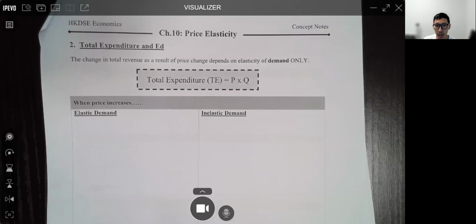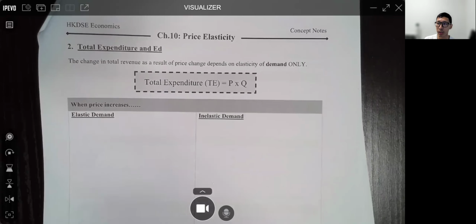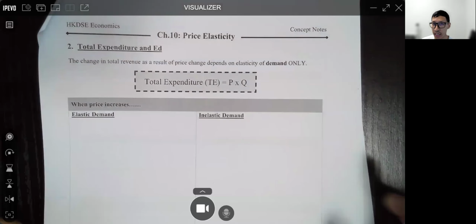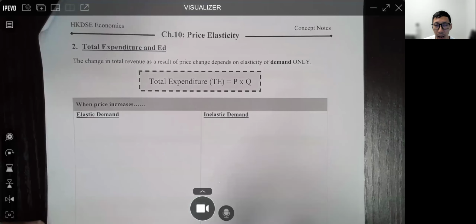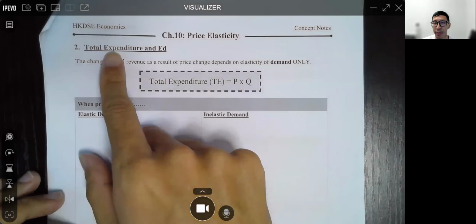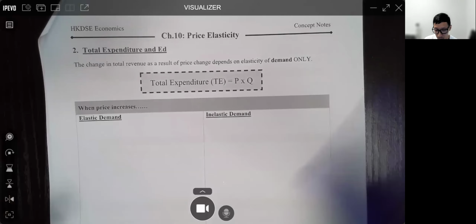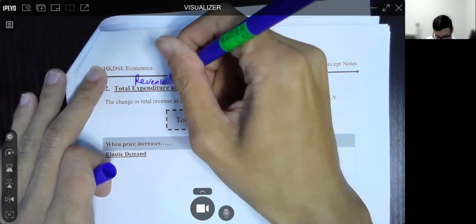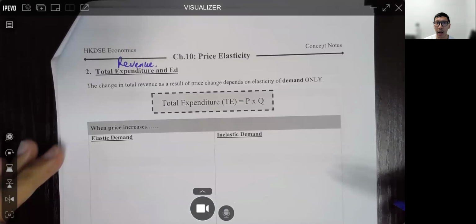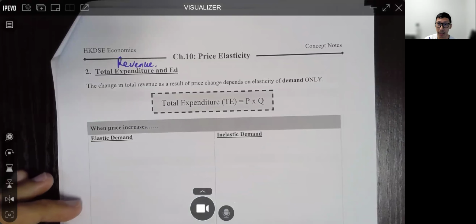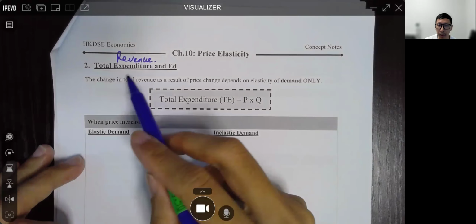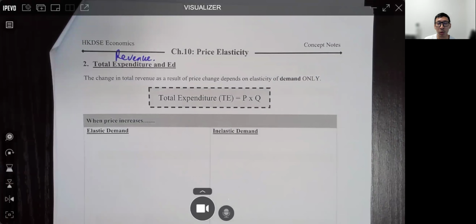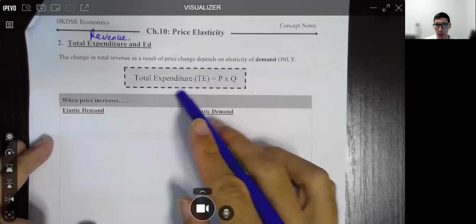For this video, let us take a look at the logic and the graphical representation of different types of elasticity of demand, and the relationship with something we call total expenditure, or in later chapters, total revenue, although they're not quite the same. Most of the time they're the same, but sometimes they are not. So for simplicity's sake, let's stick with total expenditure for now.